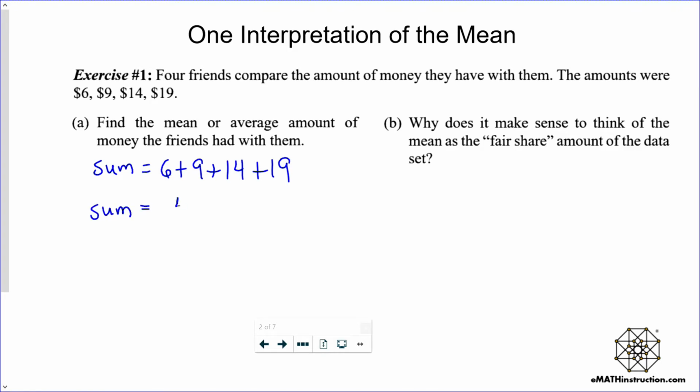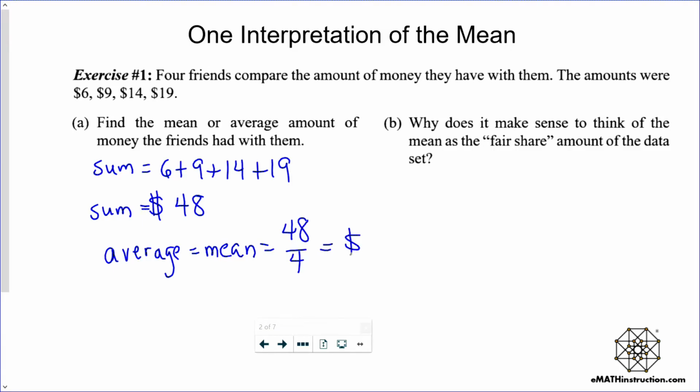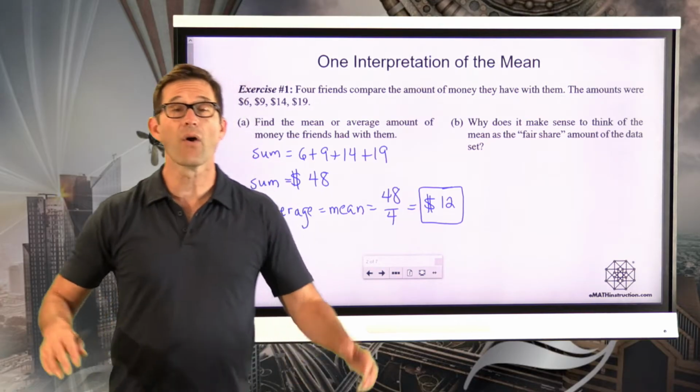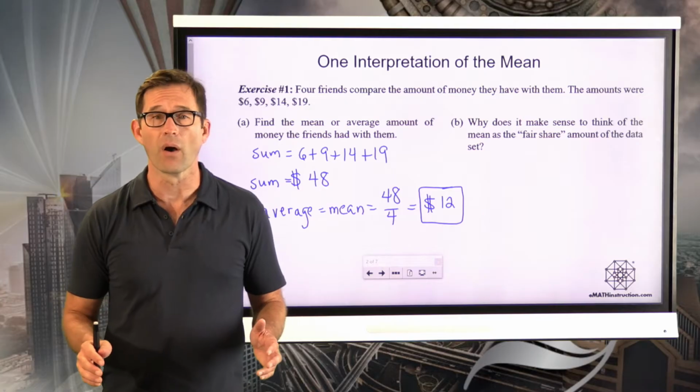So the sum is going to be 48, and that's really $48. And then the average, or the mean, is going to be that 48 divided by 4, and that's going to be $12. So finding the mean is very, very simple. We add all the values together and divide by how many of them there are.